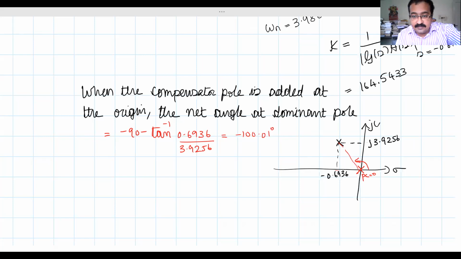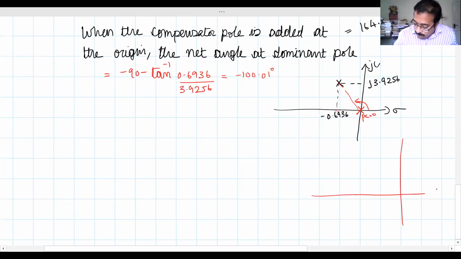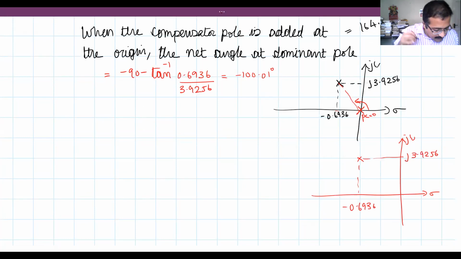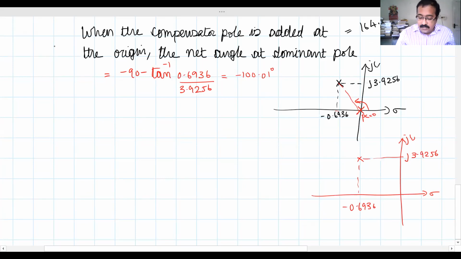Okay, let me draw the figure once again. This is the sigma j omega plane. This is my dominant pole, minus 0.6936, j 3.9256. Now you tell me, to contribute an angle of plus 100.01, where should I place my zero? If I place it here, it will be less than 90. If I place it here, it will be exactly 90 degrees. So it has to be placed somewhere here. This is ZC. So this angle is plus 100.01, or this is 90 minus 100.01, so this will be 10.01.